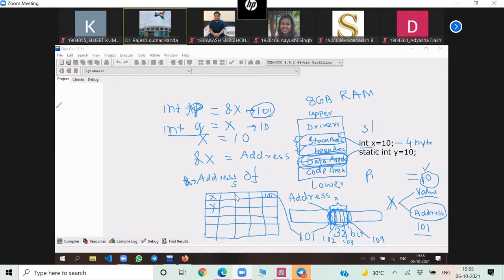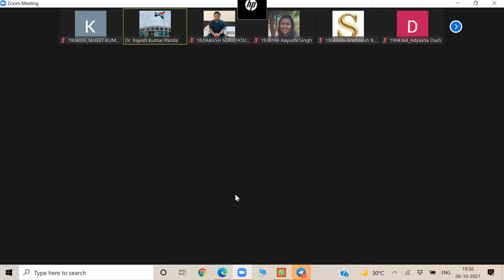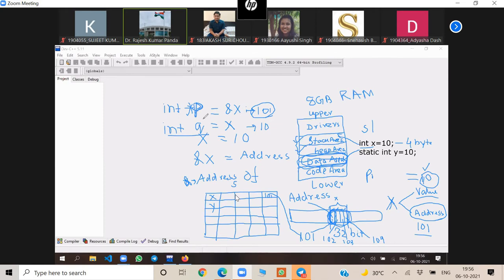So now you can say what a pointer is. If in the interview they ask, what is a pointer? Can you tell me now? It stores the address of a memory location. Sometimes we say that a pointer is a variable to store the address of another variable, but actually that is not correct. A pointer is a variable which can store the address of a memory location. That can be the address of a variable, of a function, of an array, of a structure. It means we can have a pointer to a structure, a pointer to an array, a pointer to a function also. So then what is a pointer?